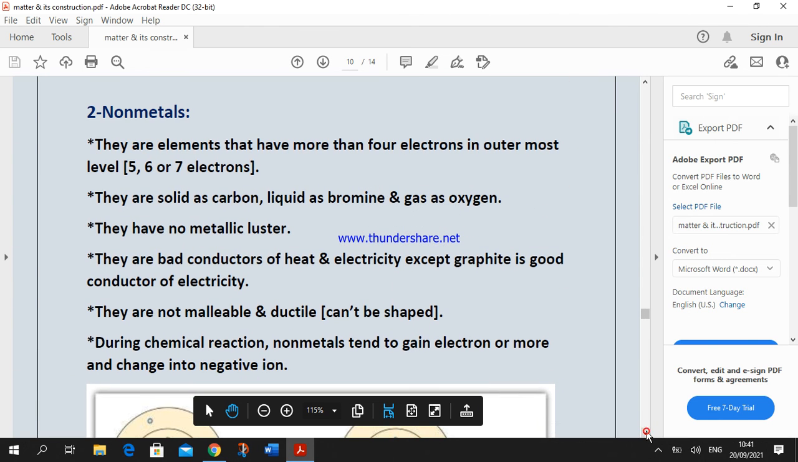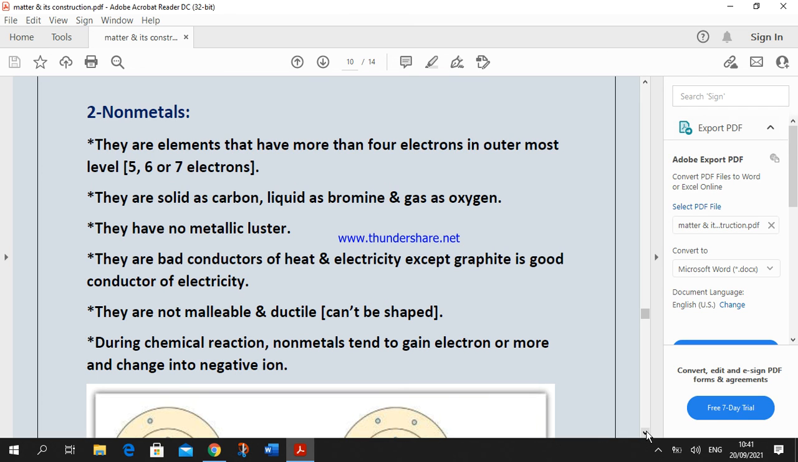Non-metals are elements that have more than 4 electrons in the outermost level. The outermost level may contain 5, 6, or 7 electrons. A non-metal may be solid, as carbon and iodine, liquid, as bromine, the only liquid non-metal in the table, or a gas like oxygen, nitrogen, hydrogen, and so on.